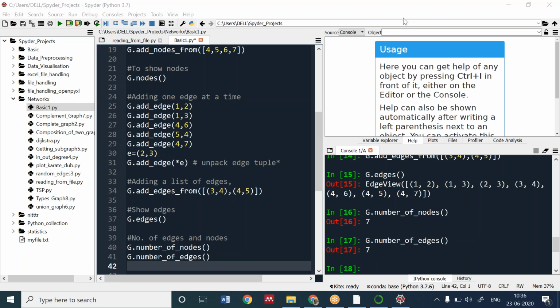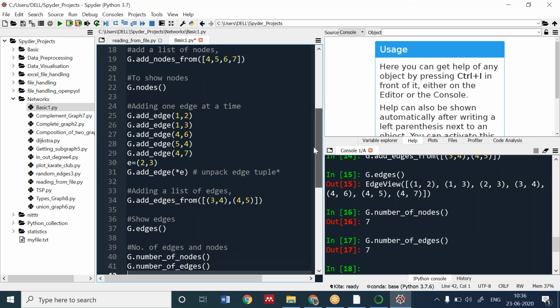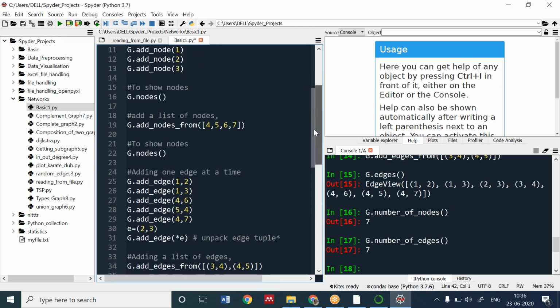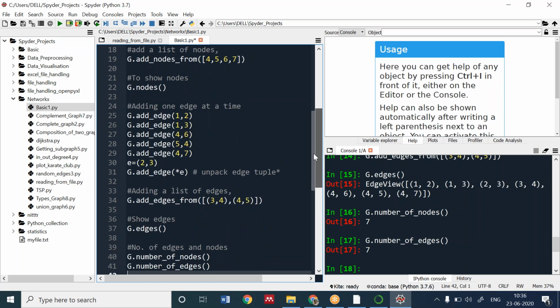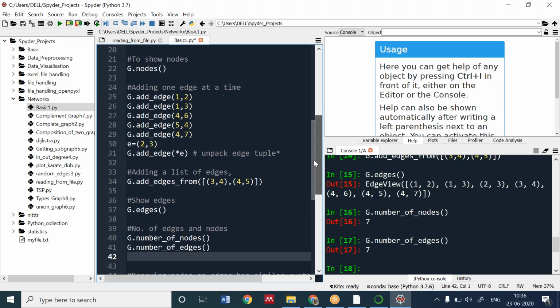Write it down. I'm giving you 1 minute to write down the code. If you want to write directly in Jupyter, note that the len function will not work here, Vishaka. Len is for lists and tuples, but here it will not work.